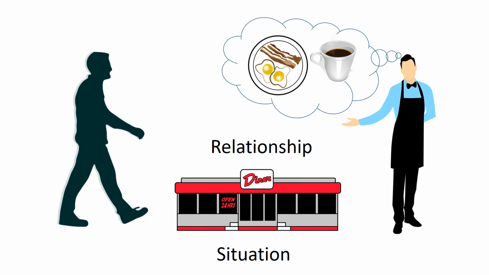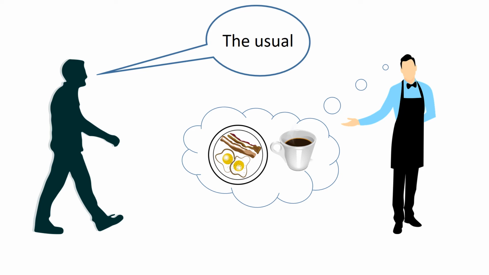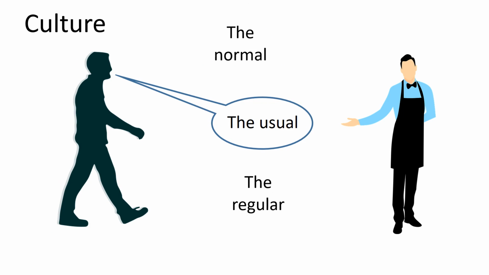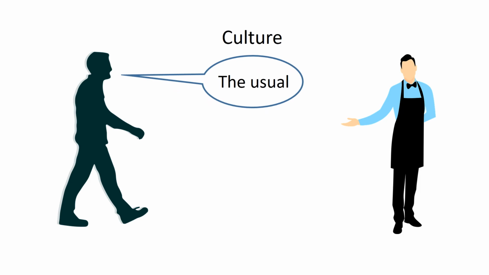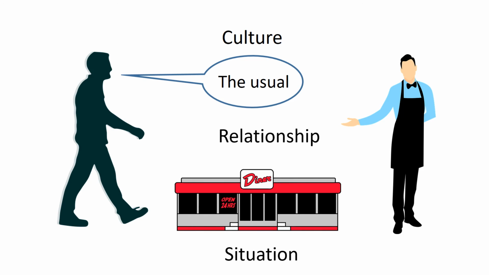The patron confirms the waiter's expectation by repeating a pattern that both of them have learned from the wider culture. The usual is a special term that is used in these situations for precisely this purpose. There are other terms that are close to this term in meaning, but they have not taken on the cultural function of the term the usual. This cultural pattern reinforces the relational and situational patterns already in play. We can test our theory by making a few changes to this scenario.